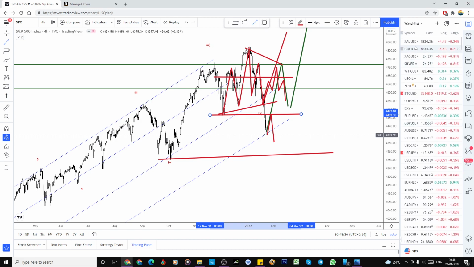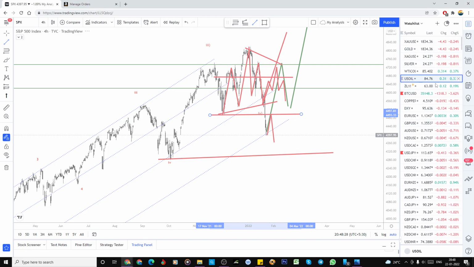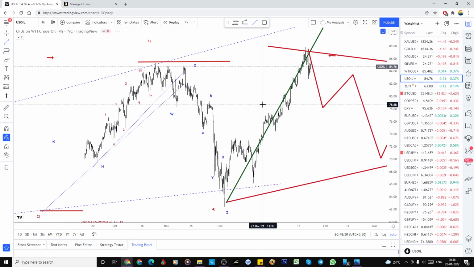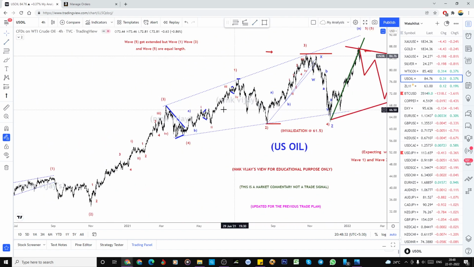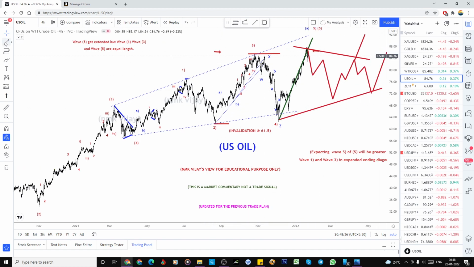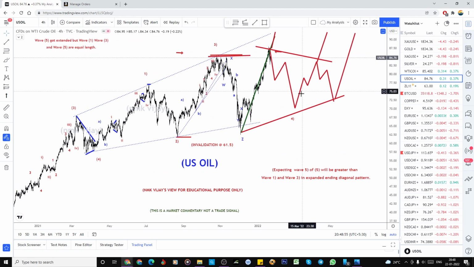And in US oil, we can come to the conclusion here, right? See, 1 2 3 4, and previously I already discussed whether it is going to break the high or not. If it breaks, and again it is not going to reach this $91 and above, there is a lot of chance of making this kind of irregular flat in that fourth wave. One more high is also possible. That is why I have explained here.